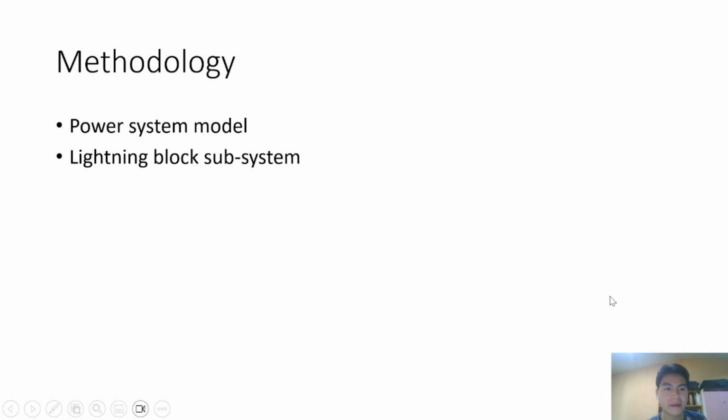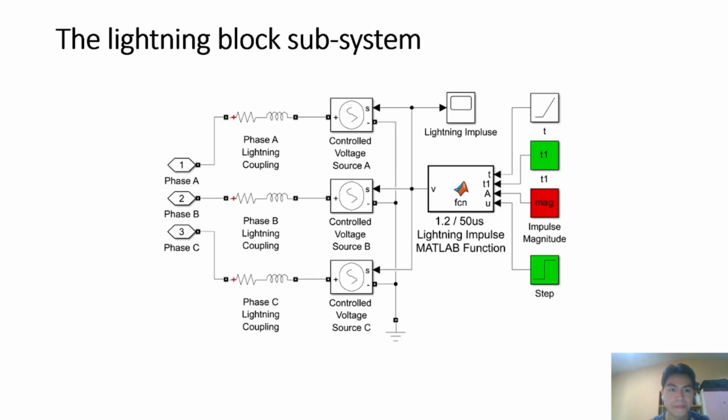Alright, hello everyone, my name is John. So today I'll be presenting about the methodology. This presentation will cover the report part 3.2, which is the lightning block subsystem. The lightning block subsystem is as shown in this figure. The lightning will be connected to phase A, phase B, and phase C. So here we apply the lightning impulse to each of the phase in the simulation MATLAB.